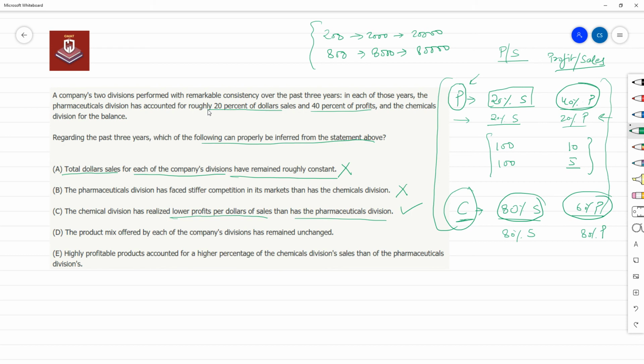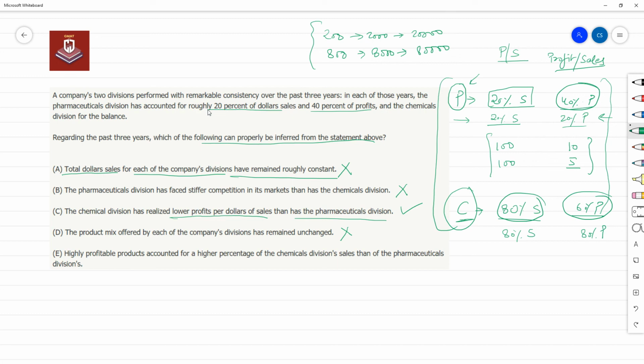The product mix offered by each of the company's divisions has remained unchanged. So it means that pharmaceutical division is, let's say, offering three products, chemical division is offering, let's say, five. Now that product mix of individual divisions has remained the same. No, absolutely zero information. It could have changed significantly over years, right? Still, the percentage of sales and the profits may remain same. The product mix we can't say at all.